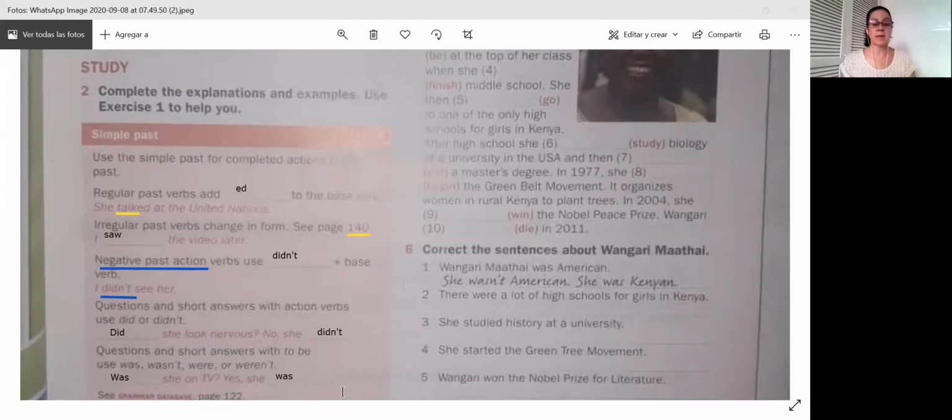All this grammar base, we have it on page 122 for you to review the use of regular and irregular verbs. The irregular, there's a complete list of all the irregular verbs on page 144. Page 144. Okay, so let's continue with this part.